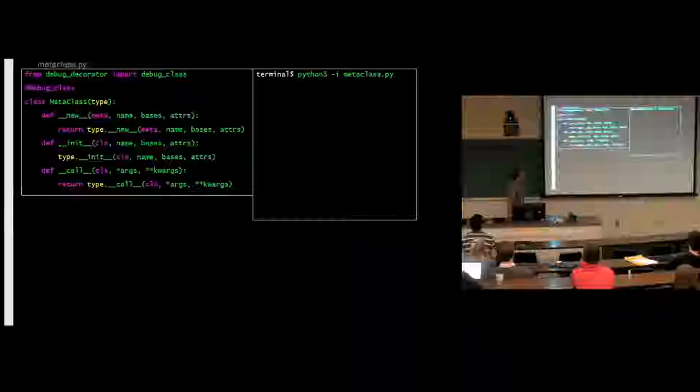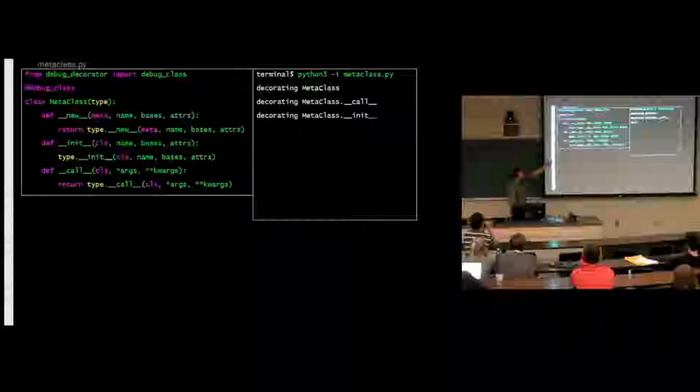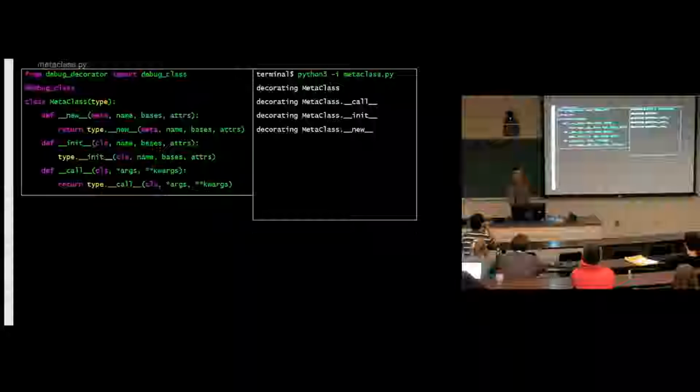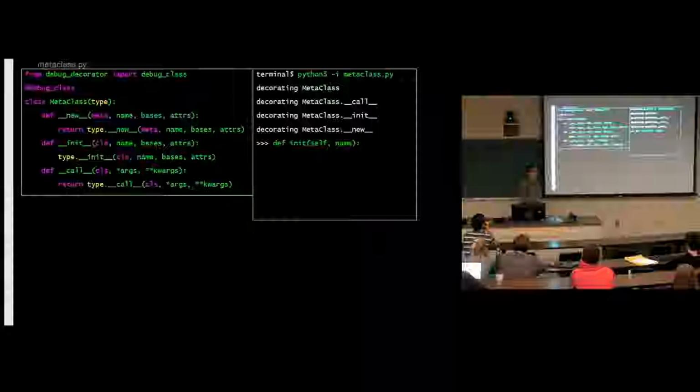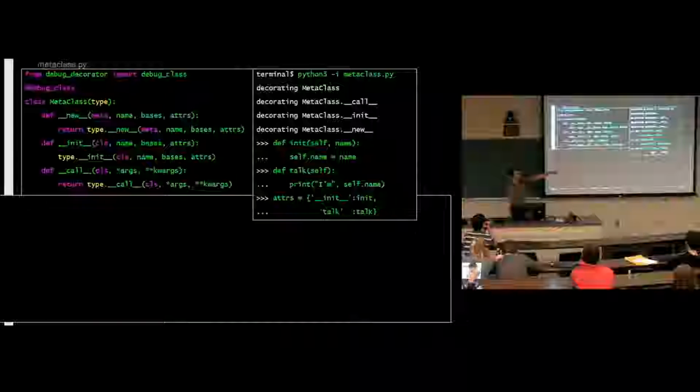So we're going to run this file here. We've written this file. We've declared this. And just so you know, if you run Python with the -i flag, after it runs this file, it'll go into an interactive prompt. We'll see, before we even get a prompt, we're going to get decorating, because that's how our decorator worked, right? So we decorate everything, and now we get into the prompt. We want to try to use this metaclass so we can see what's going on. So I'm going to define an init and a talk, just so that we have them for later. And then I'm also going to define an adders dictionary so that we can use it later on too.